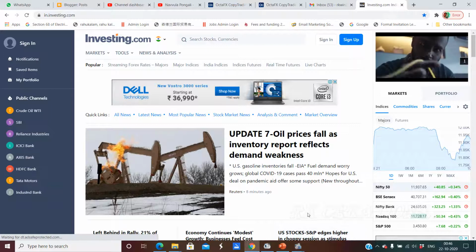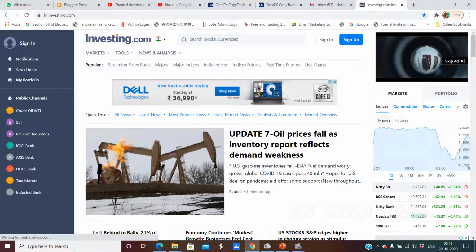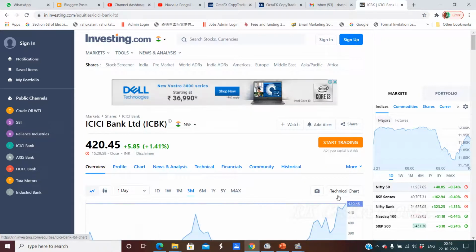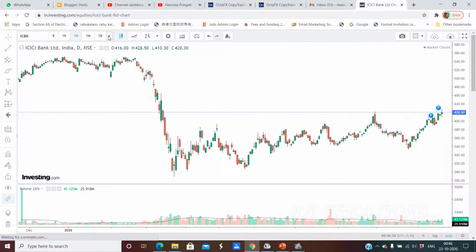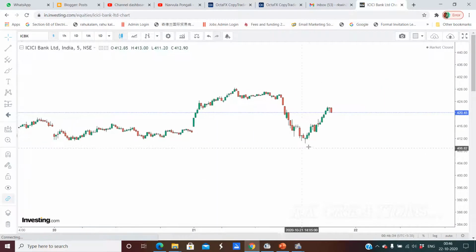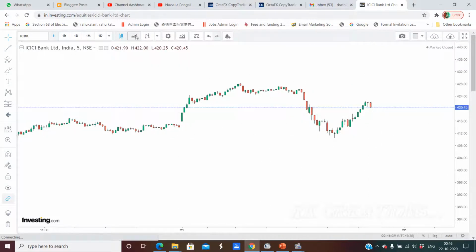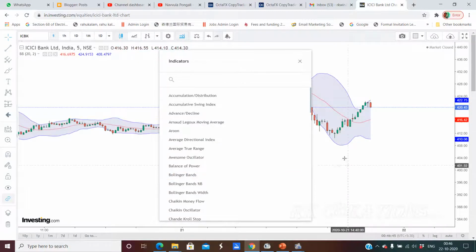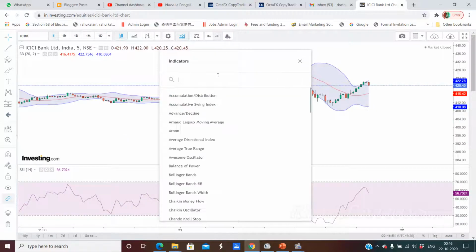I am going to give you a live demo on Bollinger Bands. For example, we will go for ICICI Bank. ICICI Bank technical chart, and I have taken a 5 minutes candle. So this is a 5 minutes live candle. Here I have applied the indicator Bollinger Bands, along with that I have taken RSI. Even MACD also we can do.